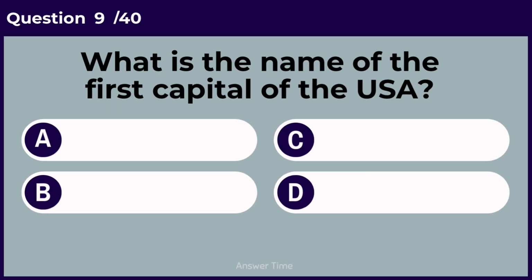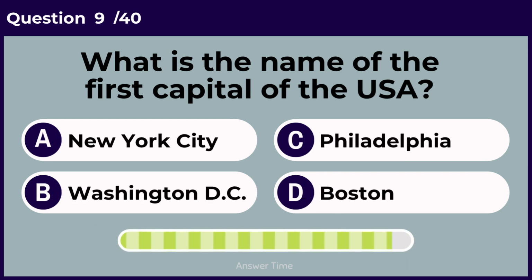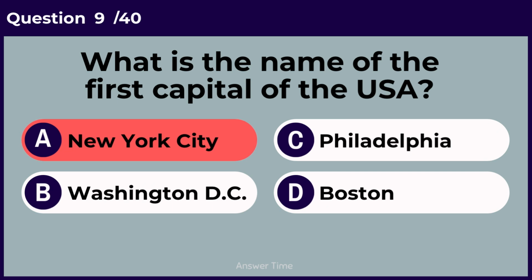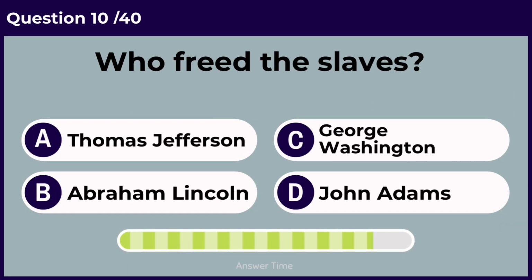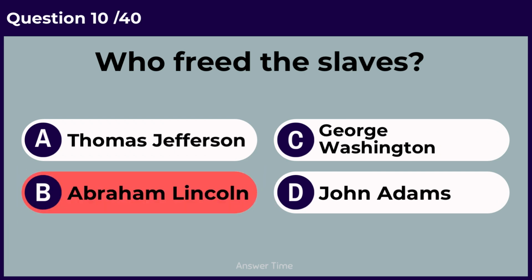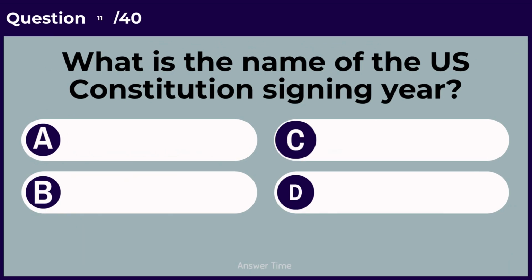What is the name of the first capital of the USA? New York City. Who freed the slaves?